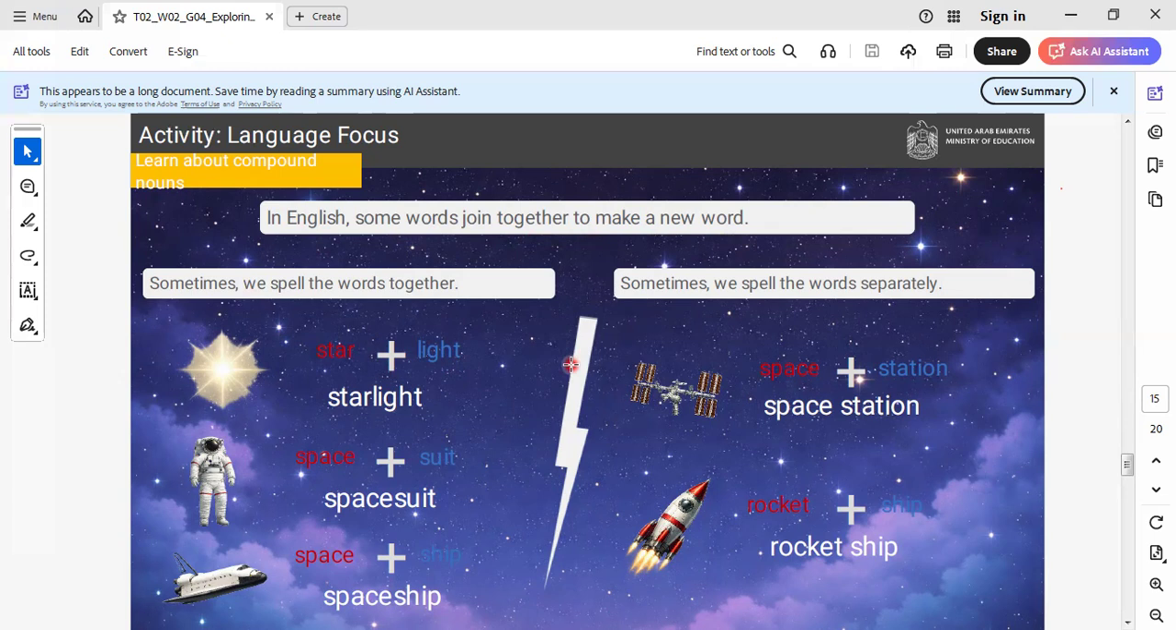Okay, when we connect it together, it will be here a new word. Like what? Starlight, space suit, spaceship. I will repeat again: starlight, space suit, spaceship. These are called words with more than one syllable. Space station and rocket ship.